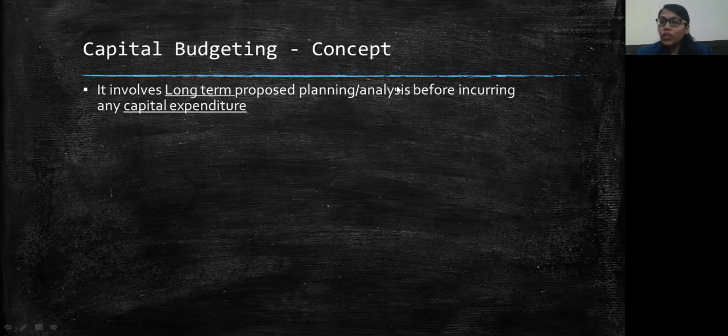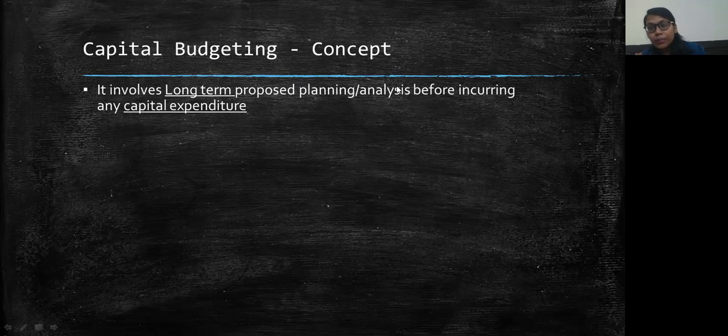So in your 11th standard, you have studied that there are two concepts in accounts regarding expenditure. One is revenue expenditure and another is capital expenditure. Now, what do these two terms mean? Revenue expenditure is an expenditure which you incur more often, or regularly, in the day-to-day course of a business.